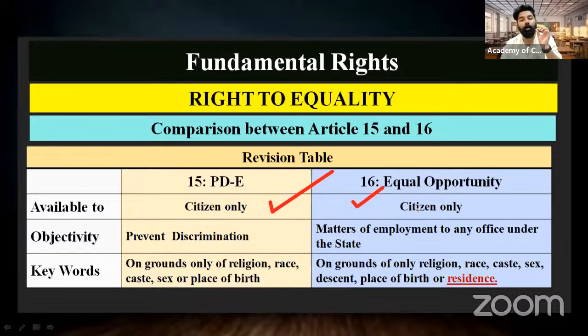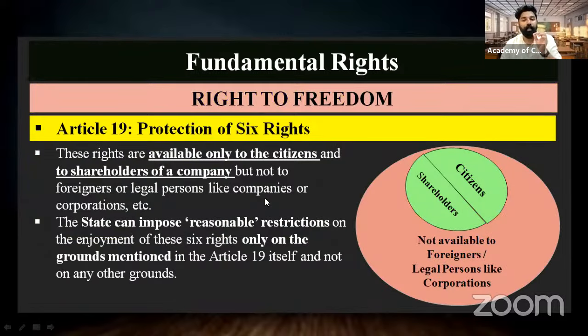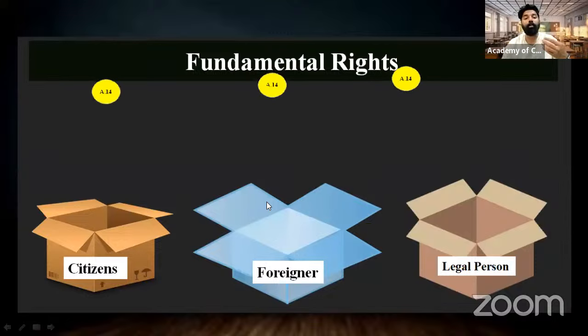So these rights are available only to the citizens. Then Article 19 also only to the citizen and among the shareholders of the companies. So Article 19 is also generally speaking available to citizens. So this kind of a way we have taken in the sessions, and it will be helpful for you.